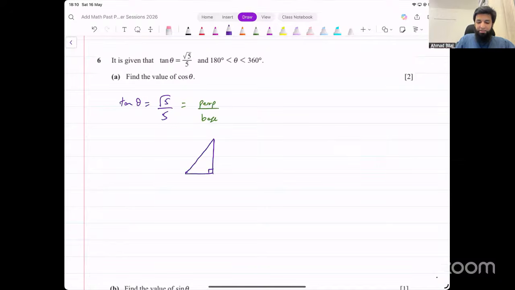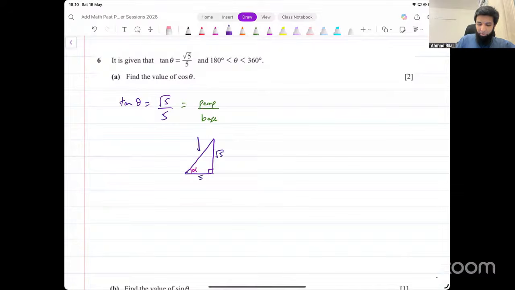Now, what we know is the ratio between perpendicular and base. The ratio between perpendicular and base, what's that? That is root 5 to 5. Which means if, for example, this value here was theta, we're talking about the basic angle. Let's actually call this alpha, the basic angle. If the basic angle was alpha, the perpendicular is root 5 and adjacent is 5.